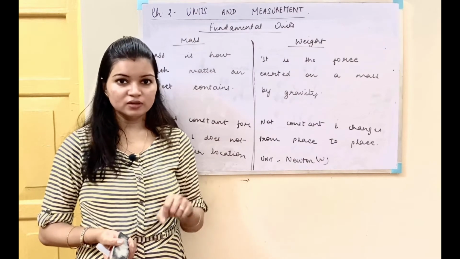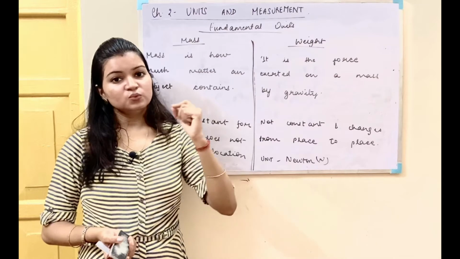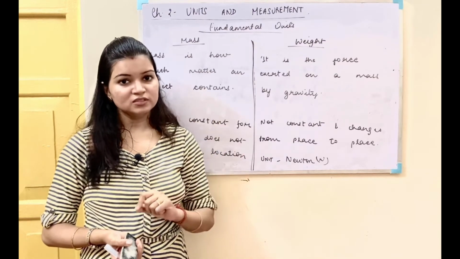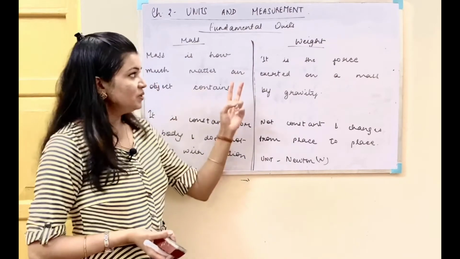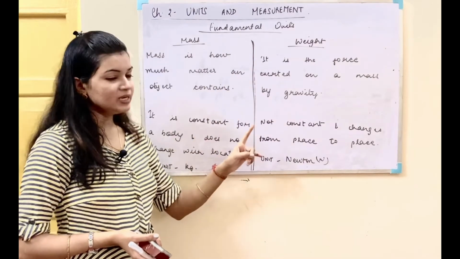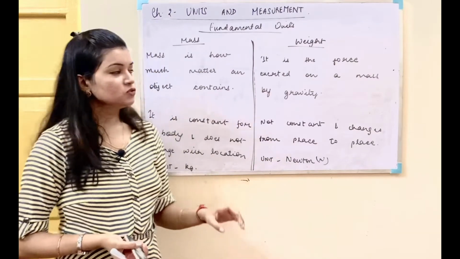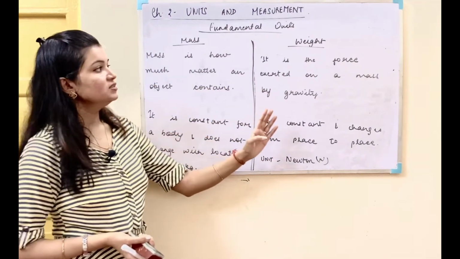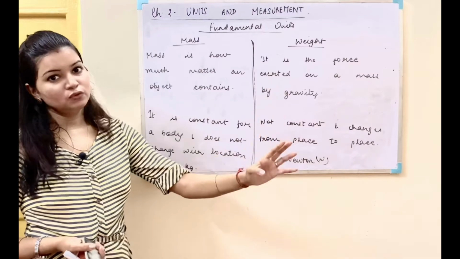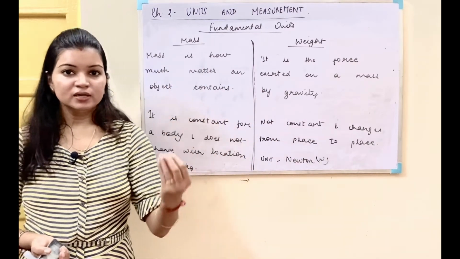The gravity on earth will be different from the gravity on moon. The gravity on moon is 1/6 of the gravity on earth, and weight depends upon gravity. So the weight is a force which will be different at different places. The unit for this will be Newton. So these are the differences between mass and weight. Weight is actually a force. Mass is simply a measure of how much matter an object contains.